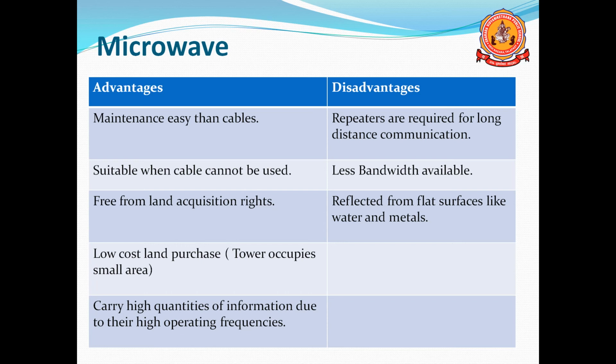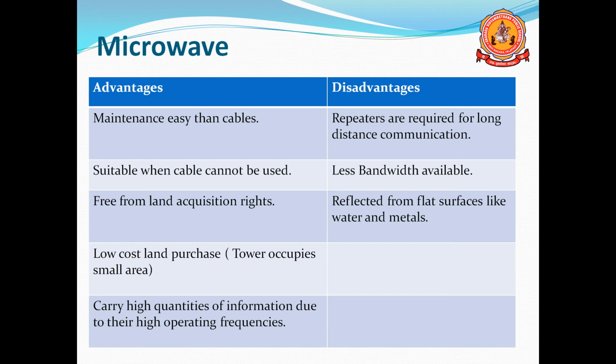Then the disadvantages. Repeaters are required for long distance communication. If you want to transfer the data using the microwave over a long distance, whenever the distance is more, we have to use repeaters. A repeater will receive the data, amplify it, and once again send the data to the other tower. Next, less bandwidth is available compared to satellite communication.